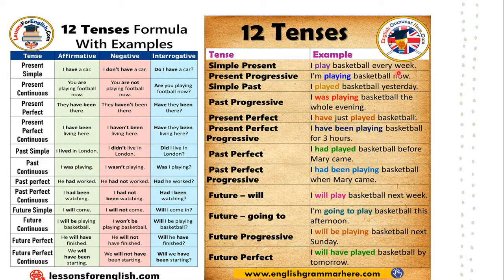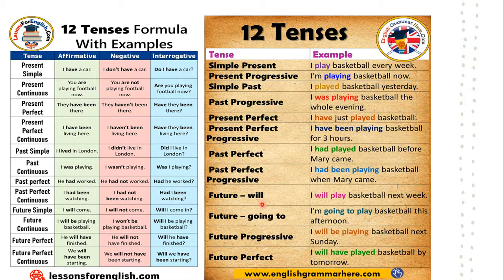And now in the second image you can see the simple present tense with the example: I play basketball every day. The same sentence, when it comes to the present progressive, it is playing. I am playing basketball now. And when the same sentence is in simple past, you are going to add ed. That's it. So, played basketball yesterday. The same sentence in past progressive is was playing. So you can see here all the examples of this sentence.